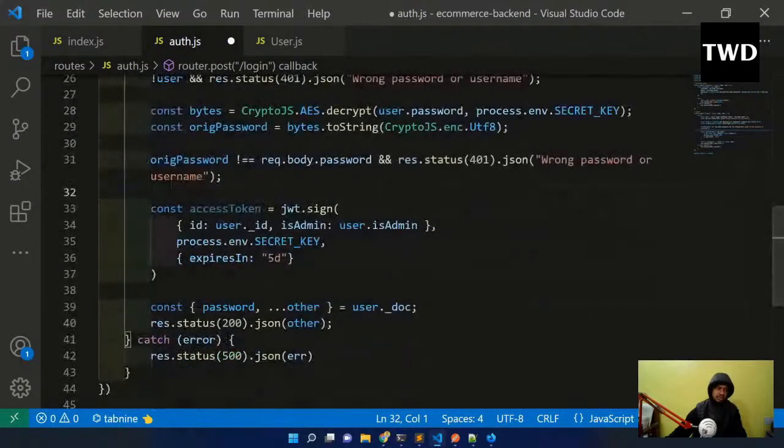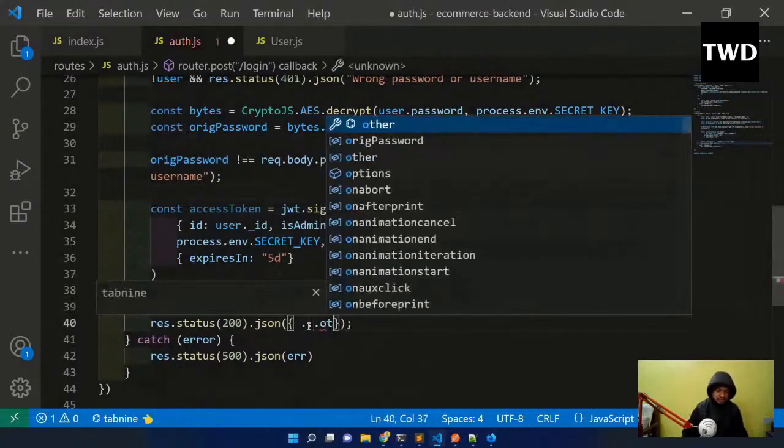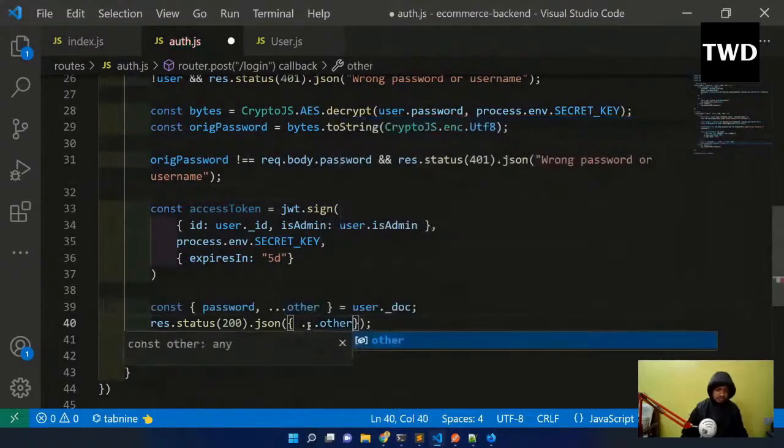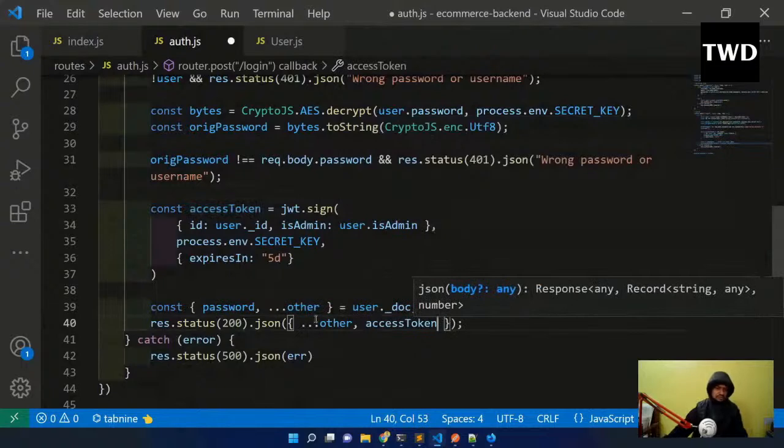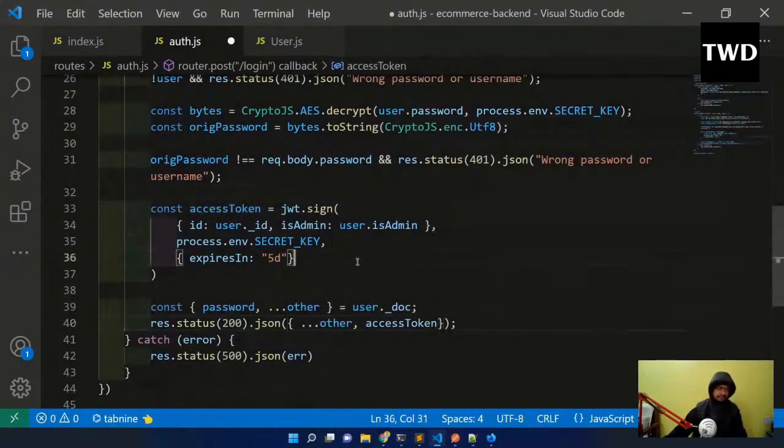When someone logs in, I am going to send the access token also. So the access token is this. I'm going to send it like this: ...others, accessToken. Save it.